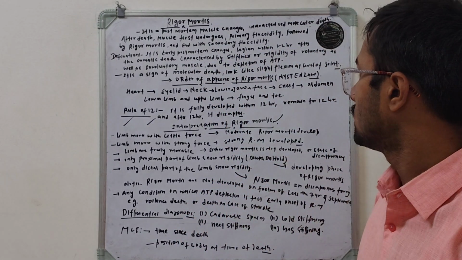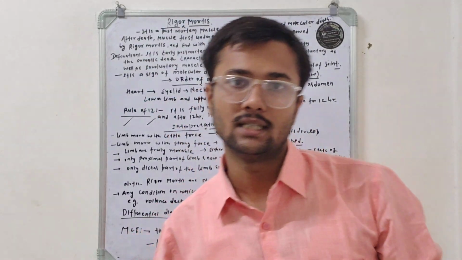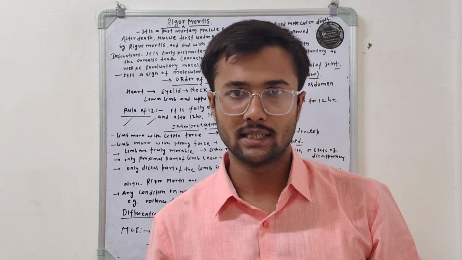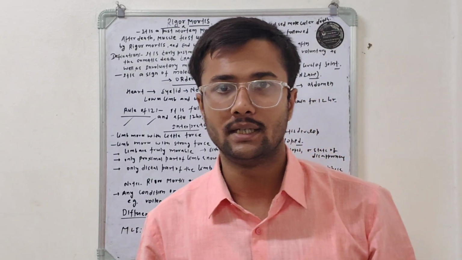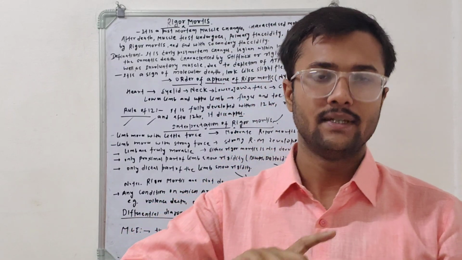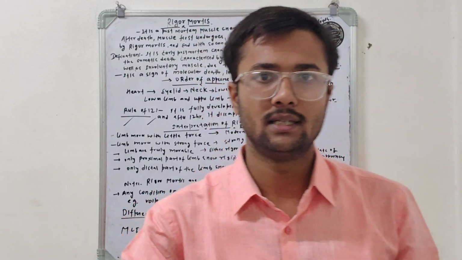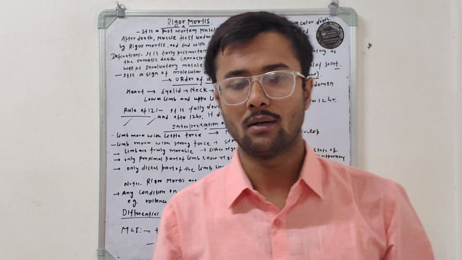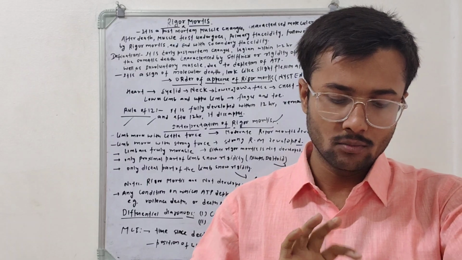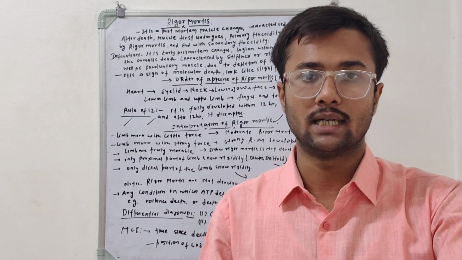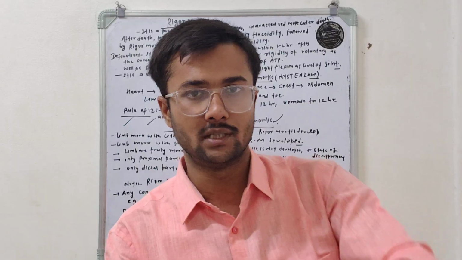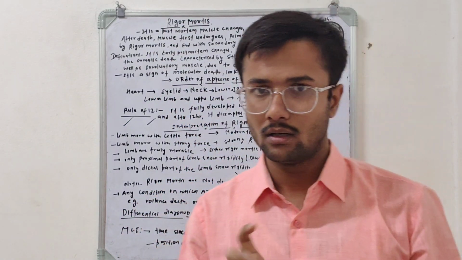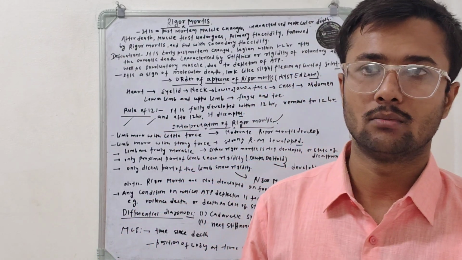The next topic is the interpretation of rigor mortis. So what are the interpretations of rigor mortis? Let's suppose rigor mortis develops in a body, but it is not very hard. We can easily move the limbs with a little force. So this is the criterion of moderate rigor mortis. But if the rigor mortis in the limbs is so strong that we feel it very difficult to move the limbs, it is characterized as strong rigor mortis.